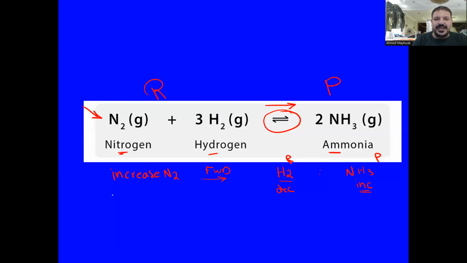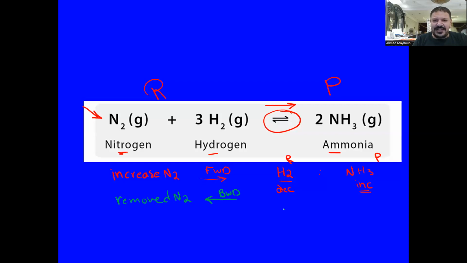we removed nitrogen? Means there is no nitrogen, okay? I remove nitrogen. So the reaction will proceed in the direction of reformation of nitrogen. So this means the reaction will go backward, okay? The reaction will go in the backward direction. Right. So what is the effect on hydrogen and ammonia?